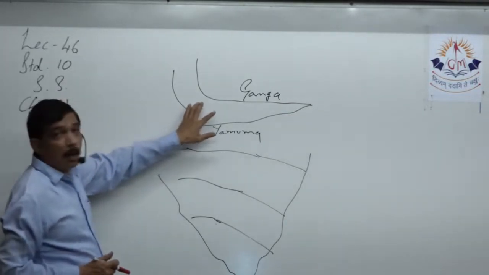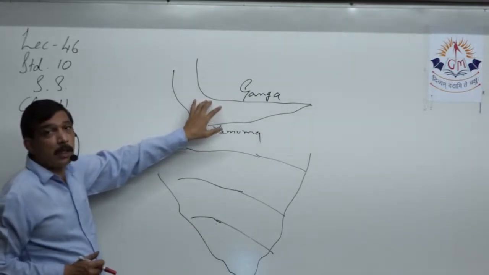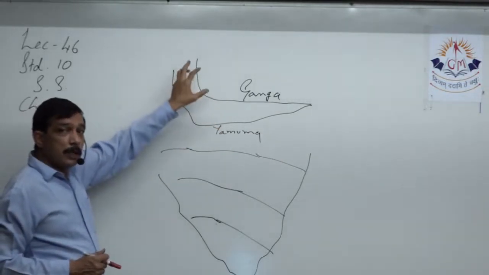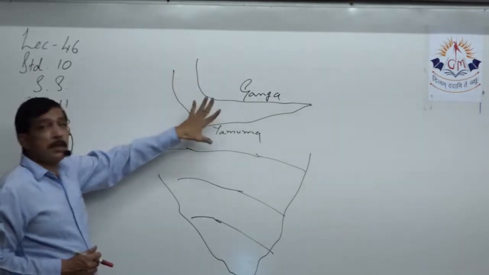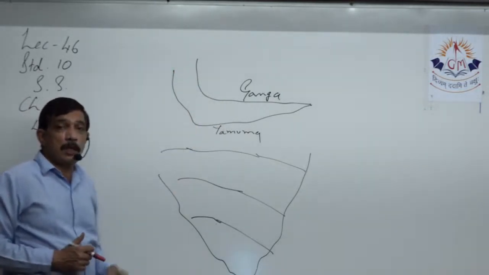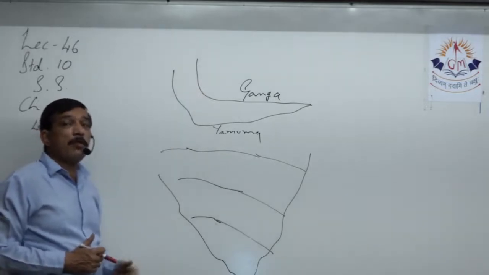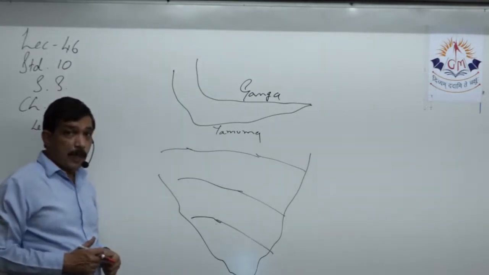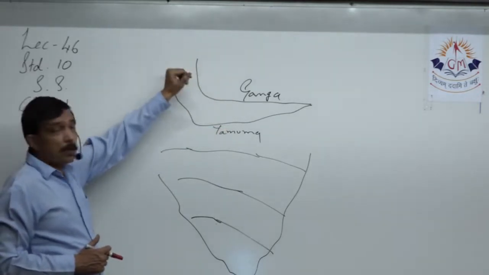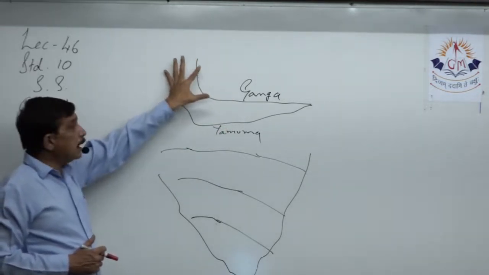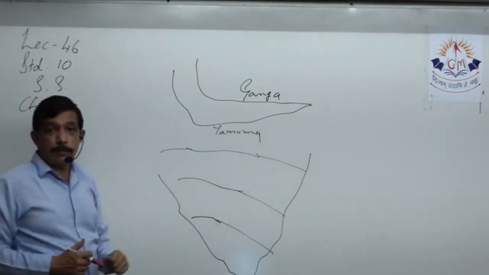In summer the opposite happens over here, because snow melts and that water enters these rivers, so these rivers have a large volume of water even in summer. In the rainy season, because they come down from the mountains, these areas get flooded.